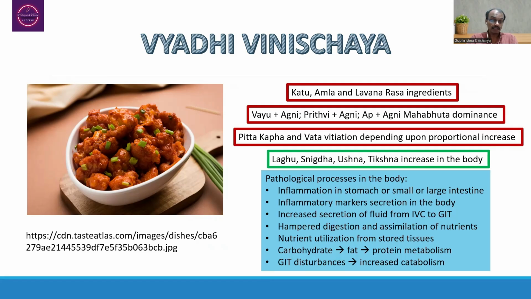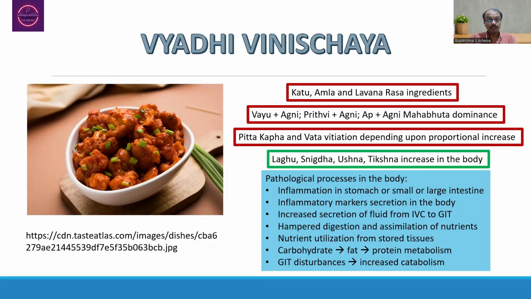If these substances are taken initially, there is a possibility of entry of these spicy substances even into the small intestine also. In that way, there will be the possibility of inflammation taking place. Because of the inflammation, that will be responsible for the production of inflammatory markers in the stomach or small intestine or large intestine.